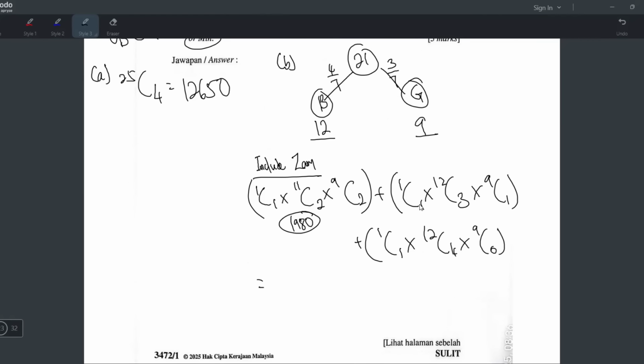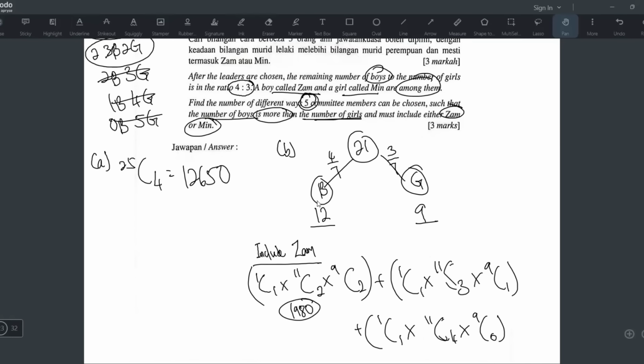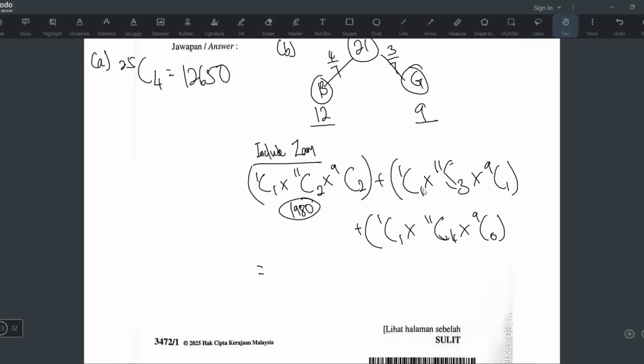Why did it become like this? Okay, I made a mistake. This is not 12, this is 11, guys. You all know why it's 11, right? Because 1C1 is Zam already chosen, and Zam is a boy, so the total should not be 12, it should be 11. I just noticed it. So now this is correct.